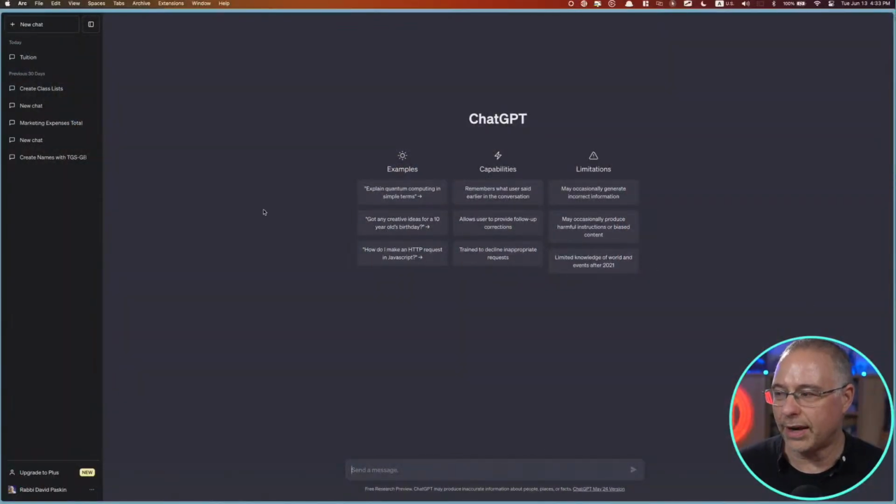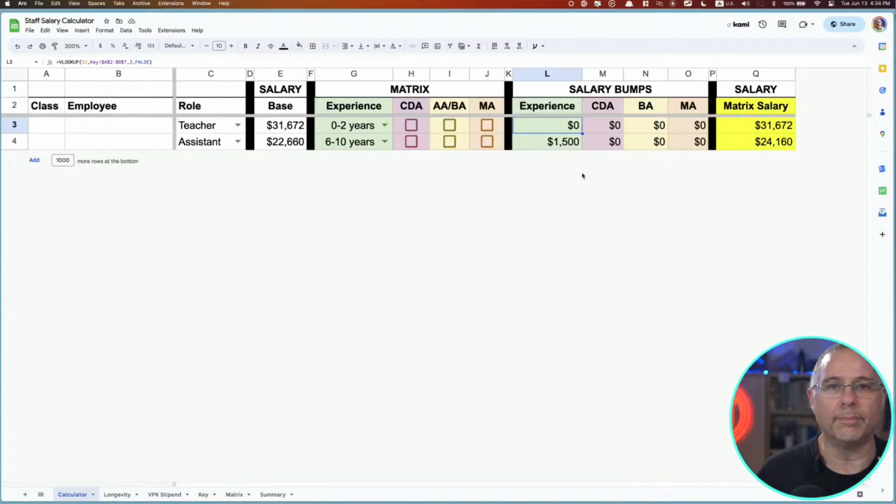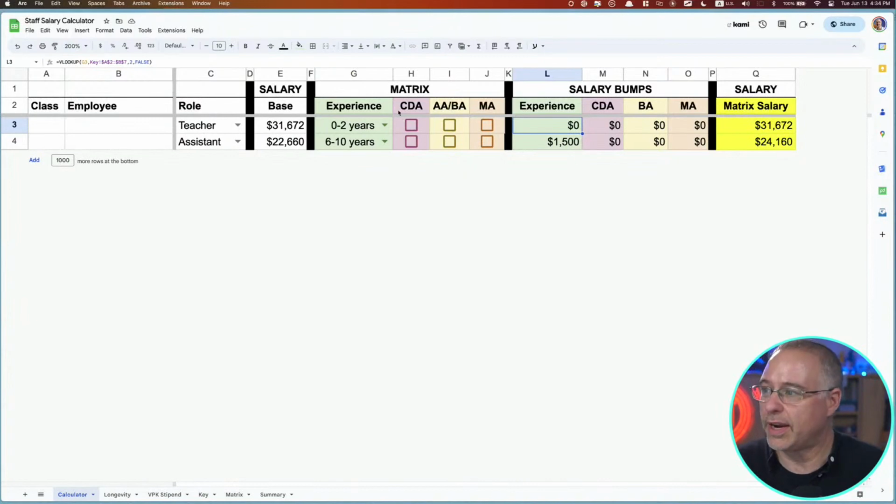Now I have a few that I've already worked on here, but let's just start with something kind of basic. So this is, let me make this bigger for you. This is a matrix that I created. So there's a base salary for a religious school teacher, something like that. And that changes based on what's in here, if I choose teacher or assistant.